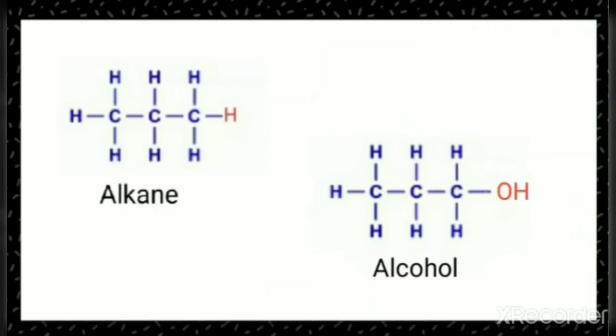Alcohol has a hydroxyl group, that is the OH group, and the compound is called alcohol because the OH group is a functional group. Therefore, the presence of the OH group, that is a hydroxyl group, makes the compound an alcohol.